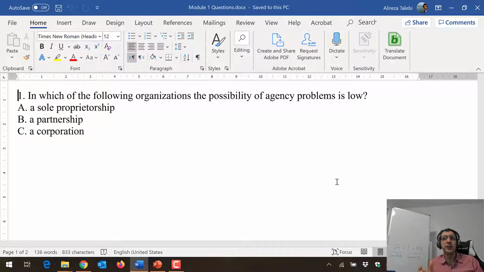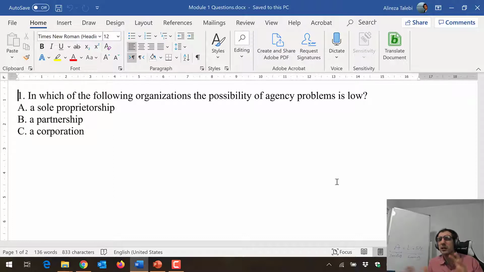So this is a very common issue in corporations, but you don't see this issue in partnership and sole proprietorship. The least you might see is in the sole proprietorship, just because there is just one person who is handling everything. So the conflict of interest is almost zero. You are the owner, you are the manager of the company. If there is the same identity, the same person, there is no conflict of interest. Whatever you decide, you will follow that, and so there won't be any tension in this regard. So the answer will be A, sole proprietorship.